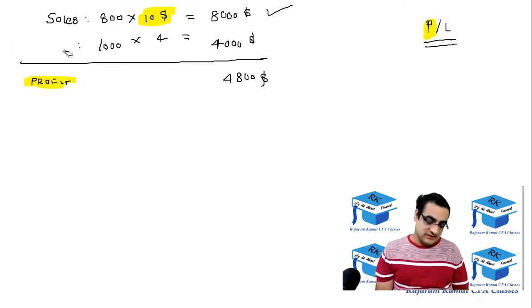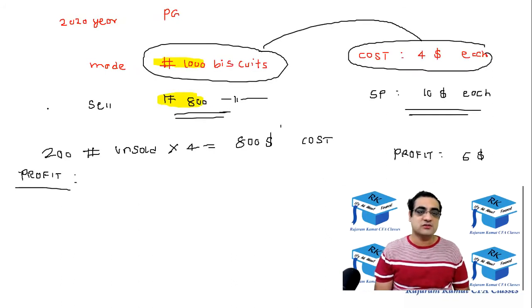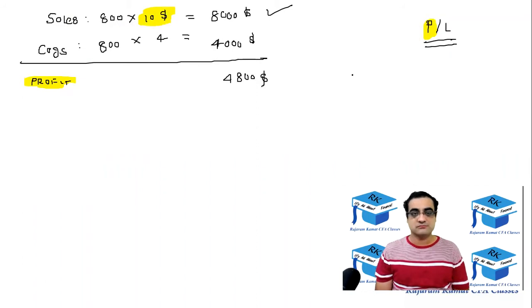So after sales comes COGS. The goods sold were 800. Okay, look at it. The goods sold were 800 and their cost was 800 into 4. That's 3200.